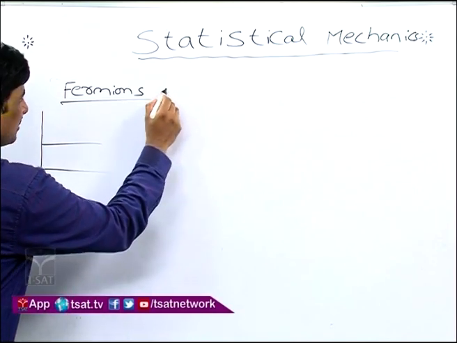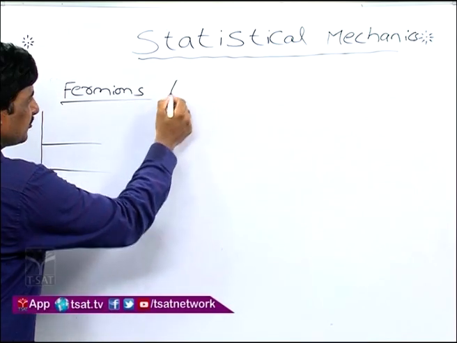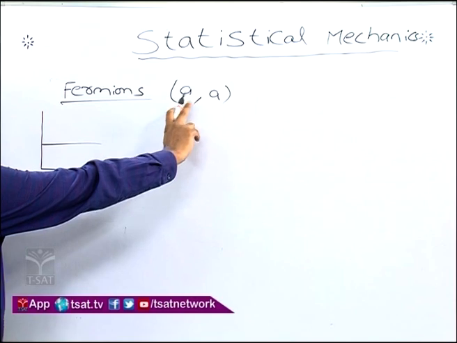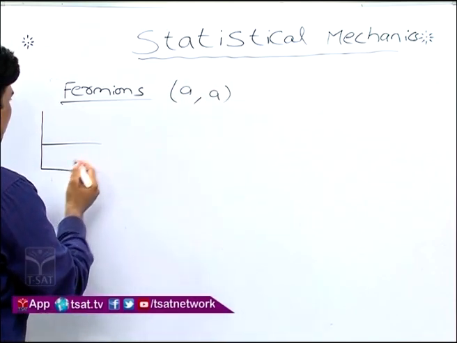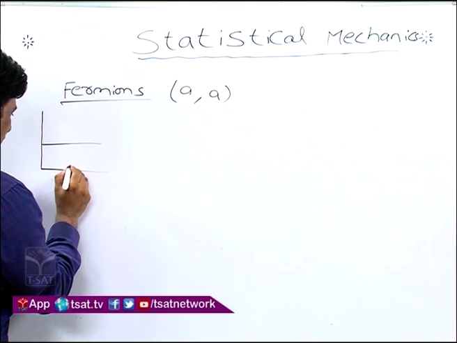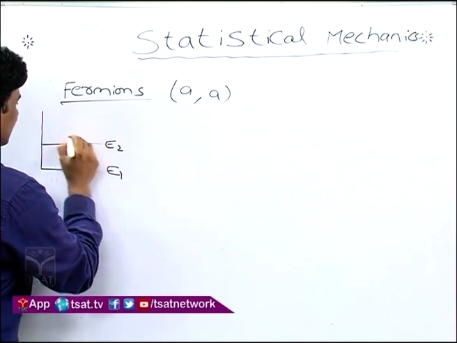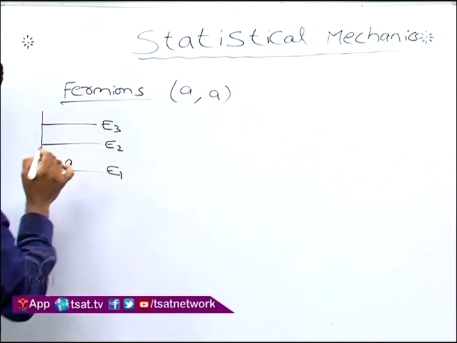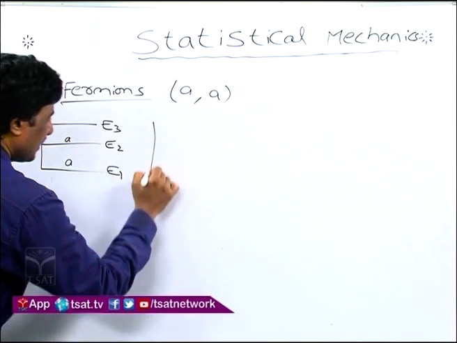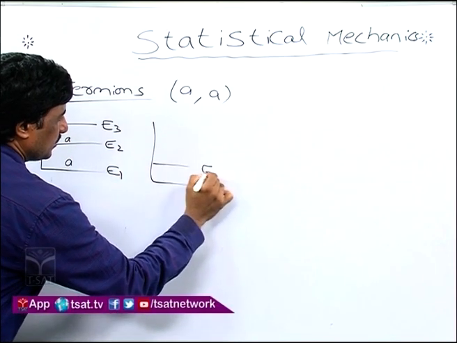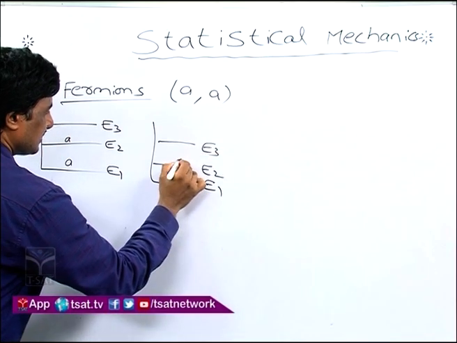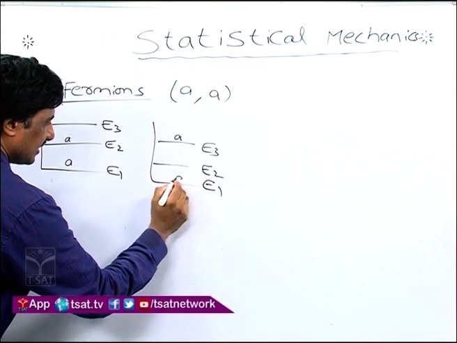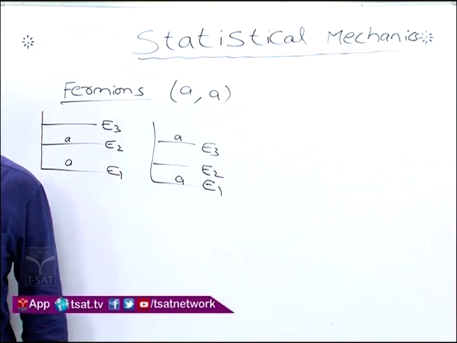I consider two particles, and since these particles are indistinguishable, I write them as A comma A only, not A and B. Here E1, E2 and E3 are the energy states. I can place A here and A here, or A here and A there, and there is one more option. So this is the only way possible in the case of fermions.